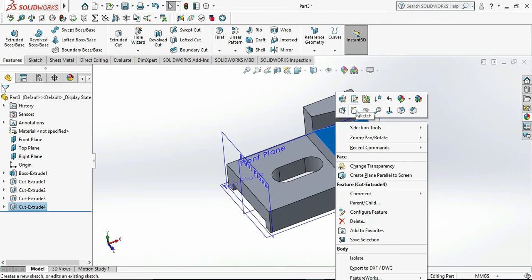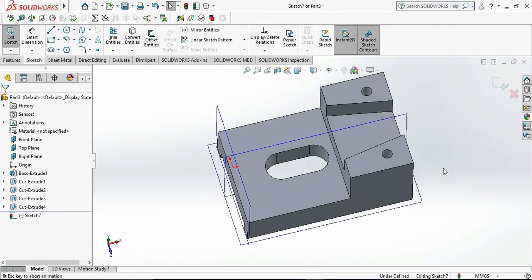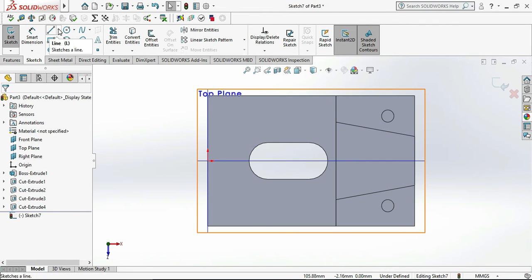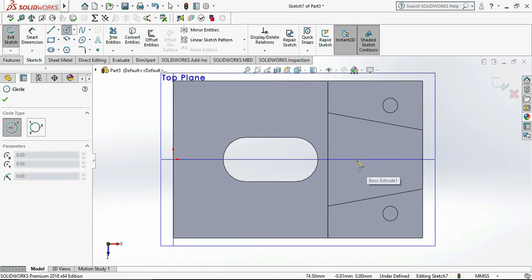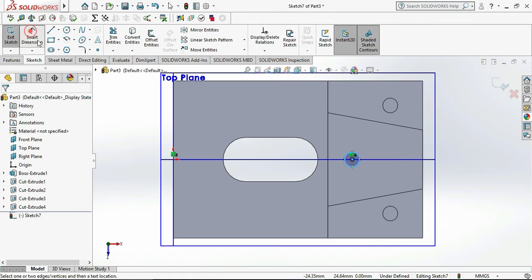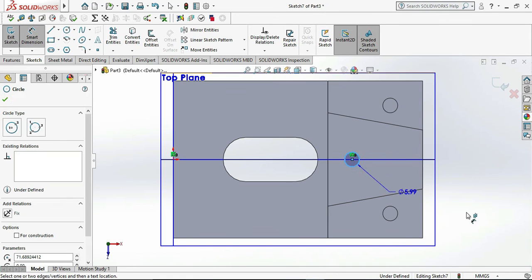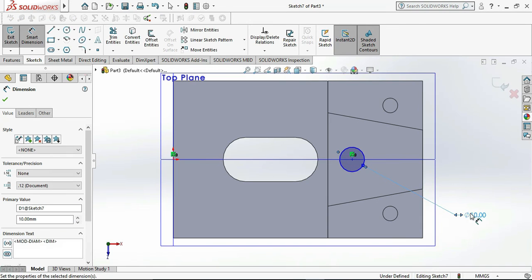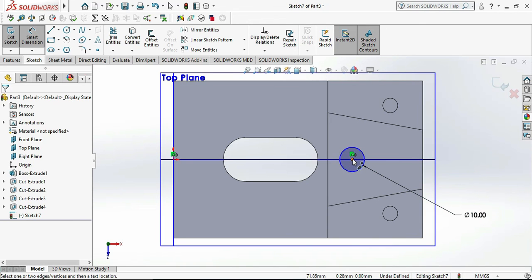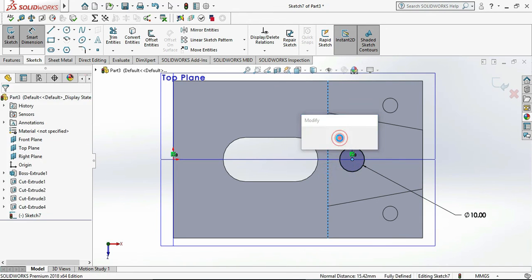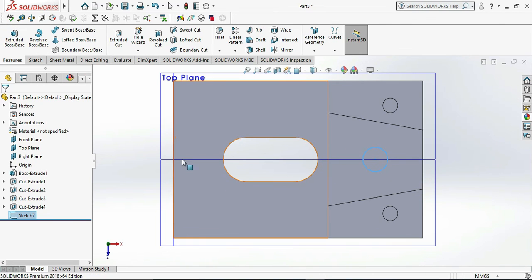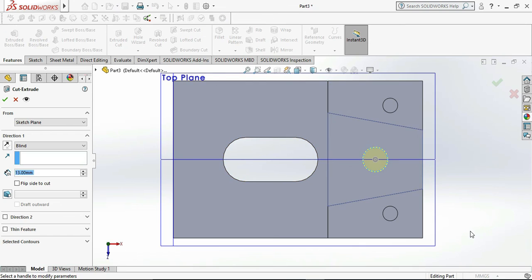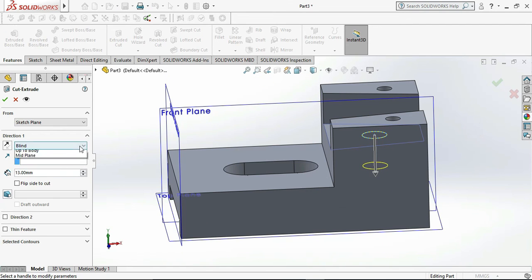Then we need to draw the top circle, remaining circle. Then select the tapered cut top face of the object. Then draw the circle and give the dimension as 10 mm diameter and 19 mm from the bottom side and correctly center at the object. Then exit sketch, go to the extrude cut, select through all and click on OK.